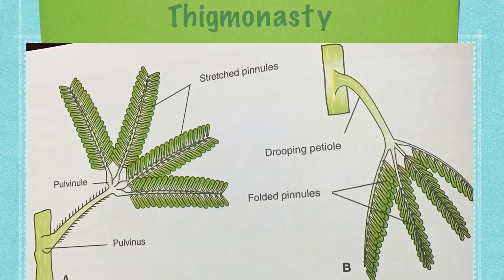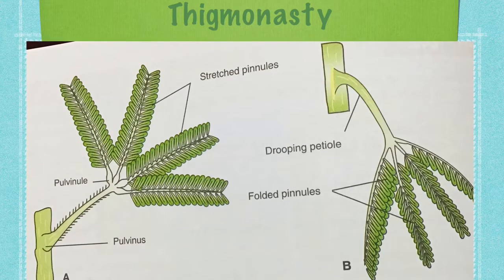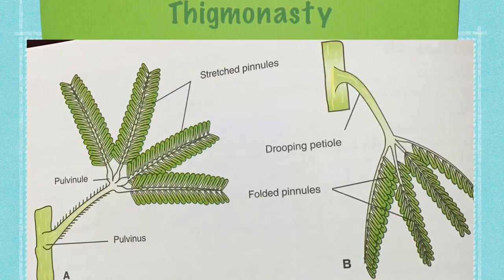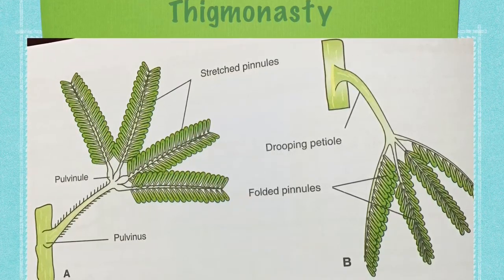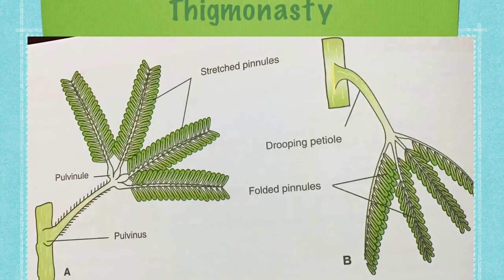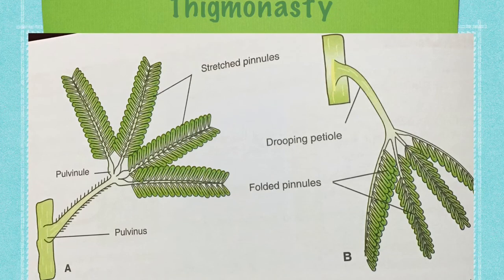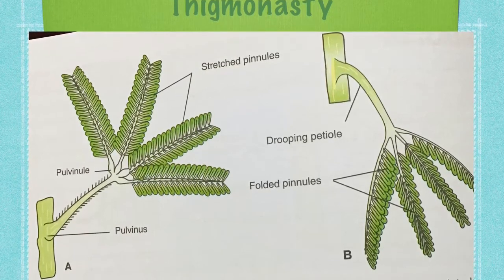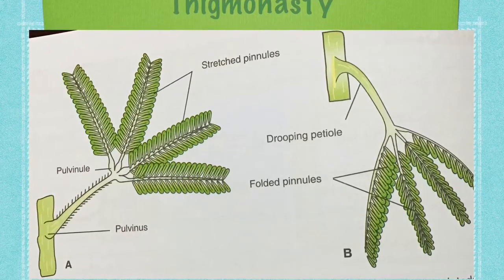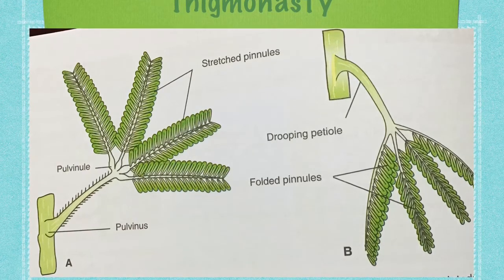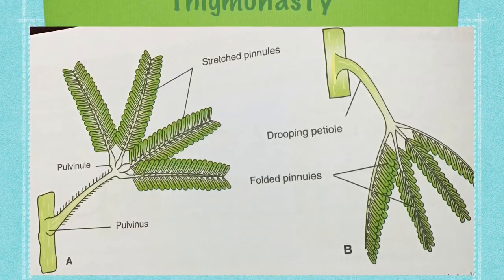The folding up of the leaves of a sensitive plant on touching is due to sudden loss of water from the pad-like swellings called pulvini present at the base of all leaves, which makes the pulvini lose their firmness, causing the leaves to droop and fall.